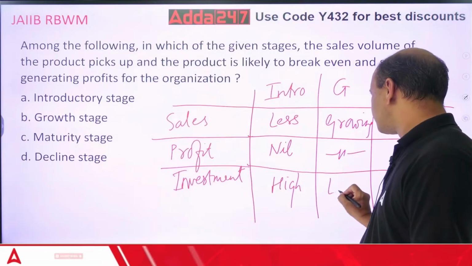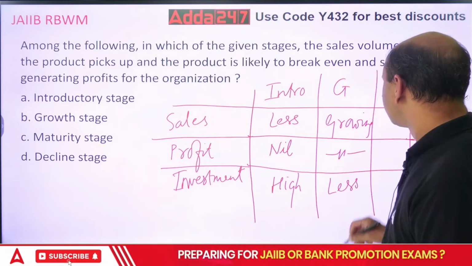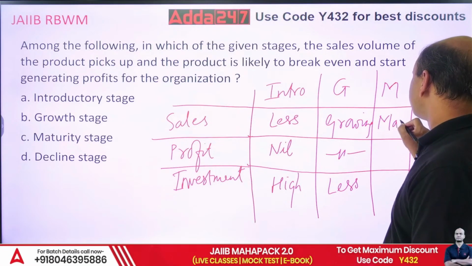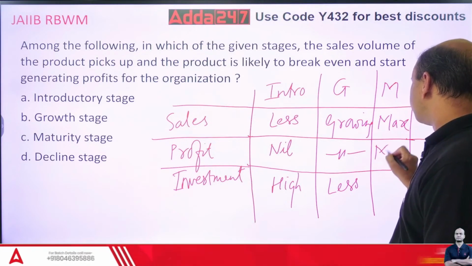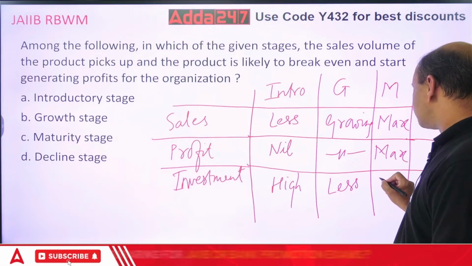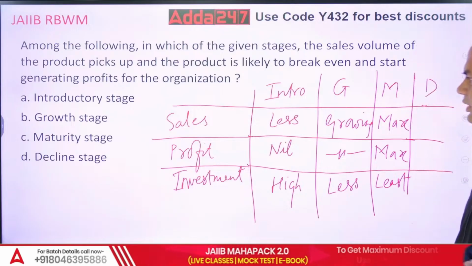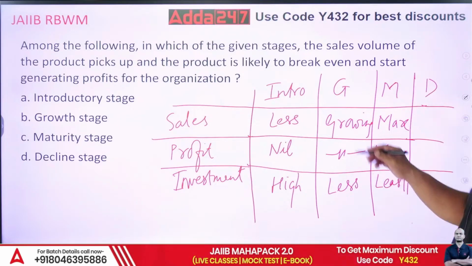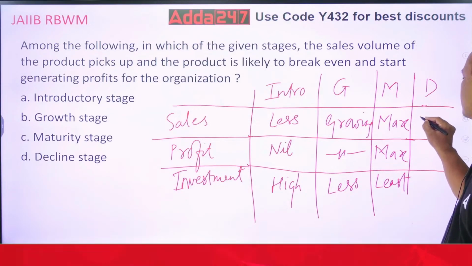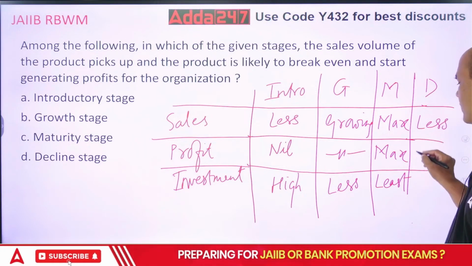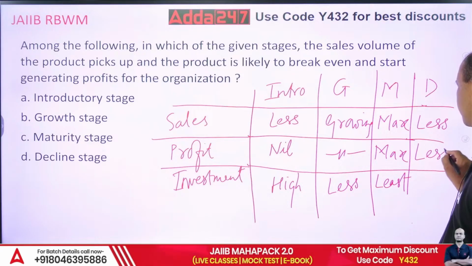Investment less. Year maturity, sales maximum. Max. Year maximum. This is least. Okay. Decline. Sales is declining. Less. Okay. Profit less. Getting declined.